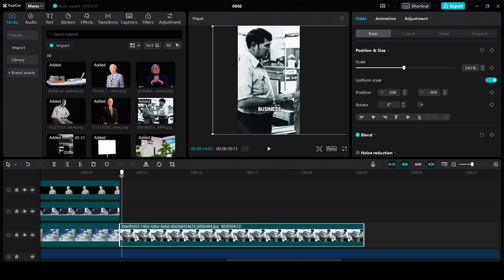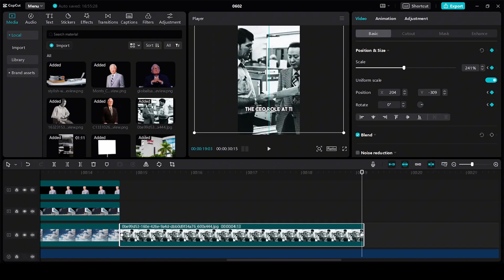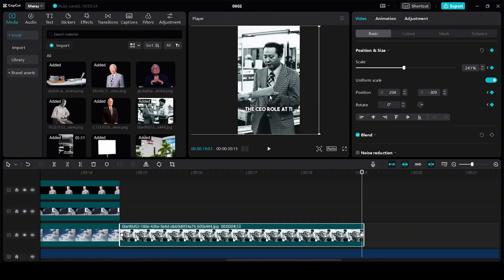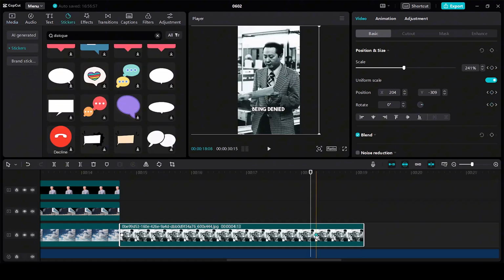First, take the player to the start. Add a keyframe. Then take the player to the end. Add another keyframe and slowly drag this image. So at the end of the clip, we can see him handing some papers to his colleague. Take the player over here. Keep the keyframe till here.